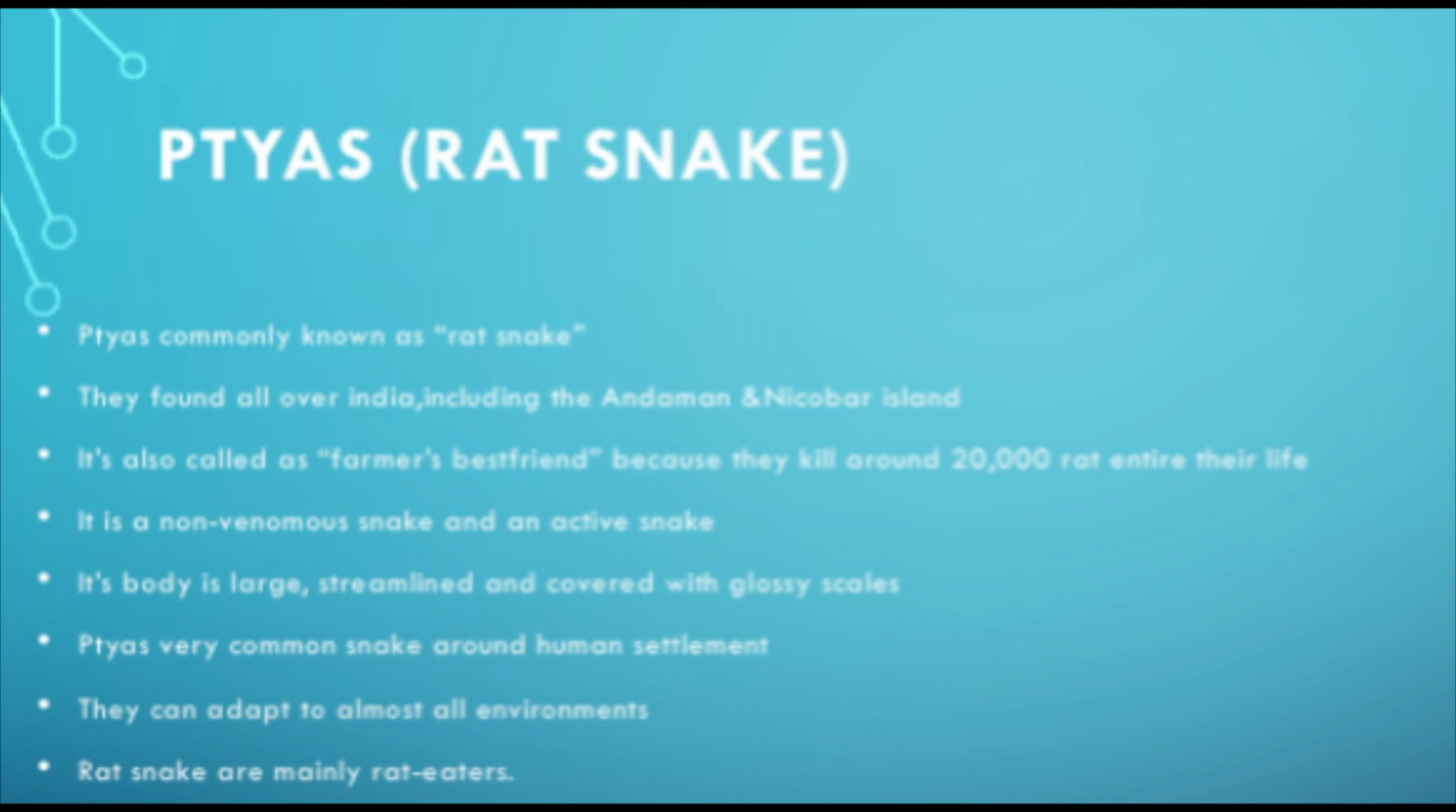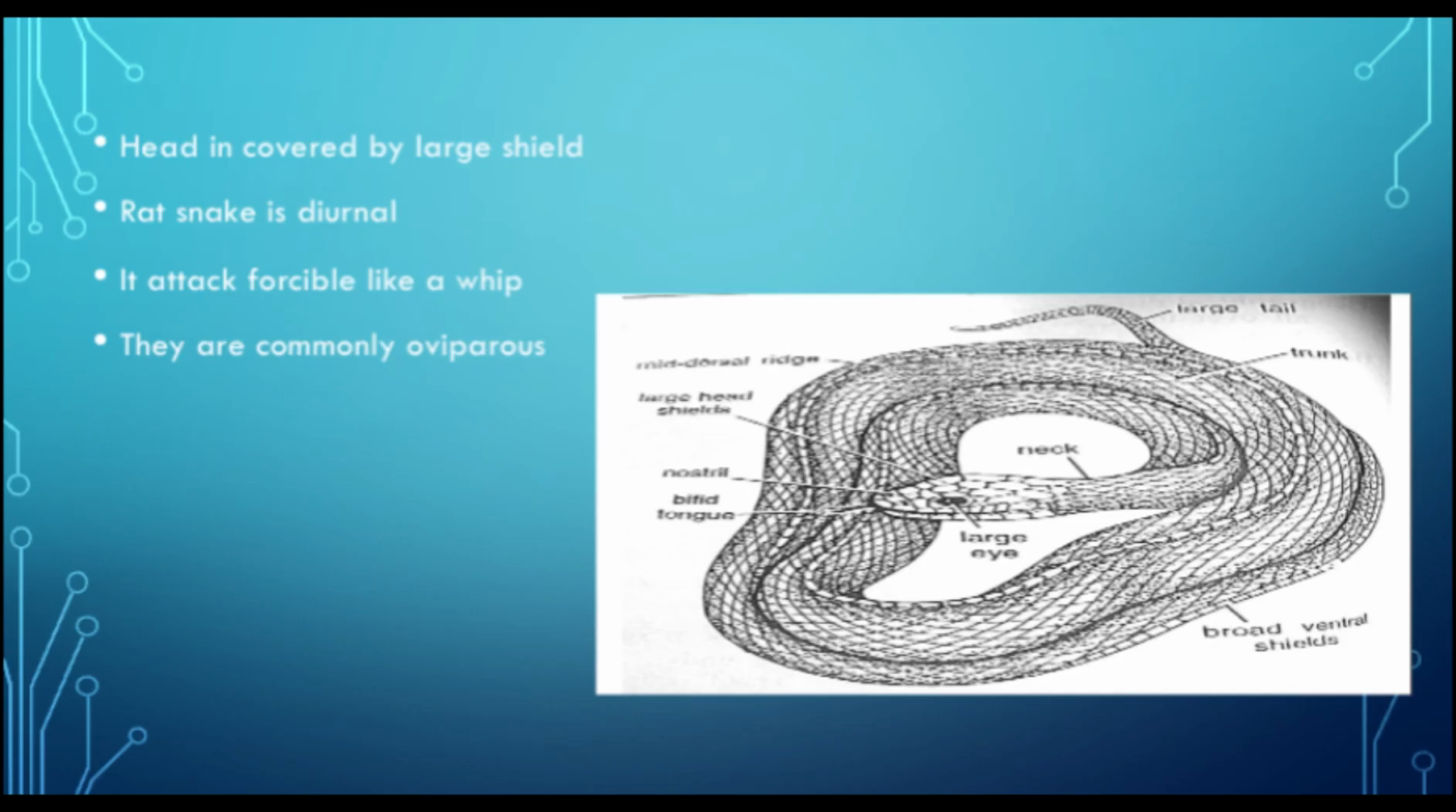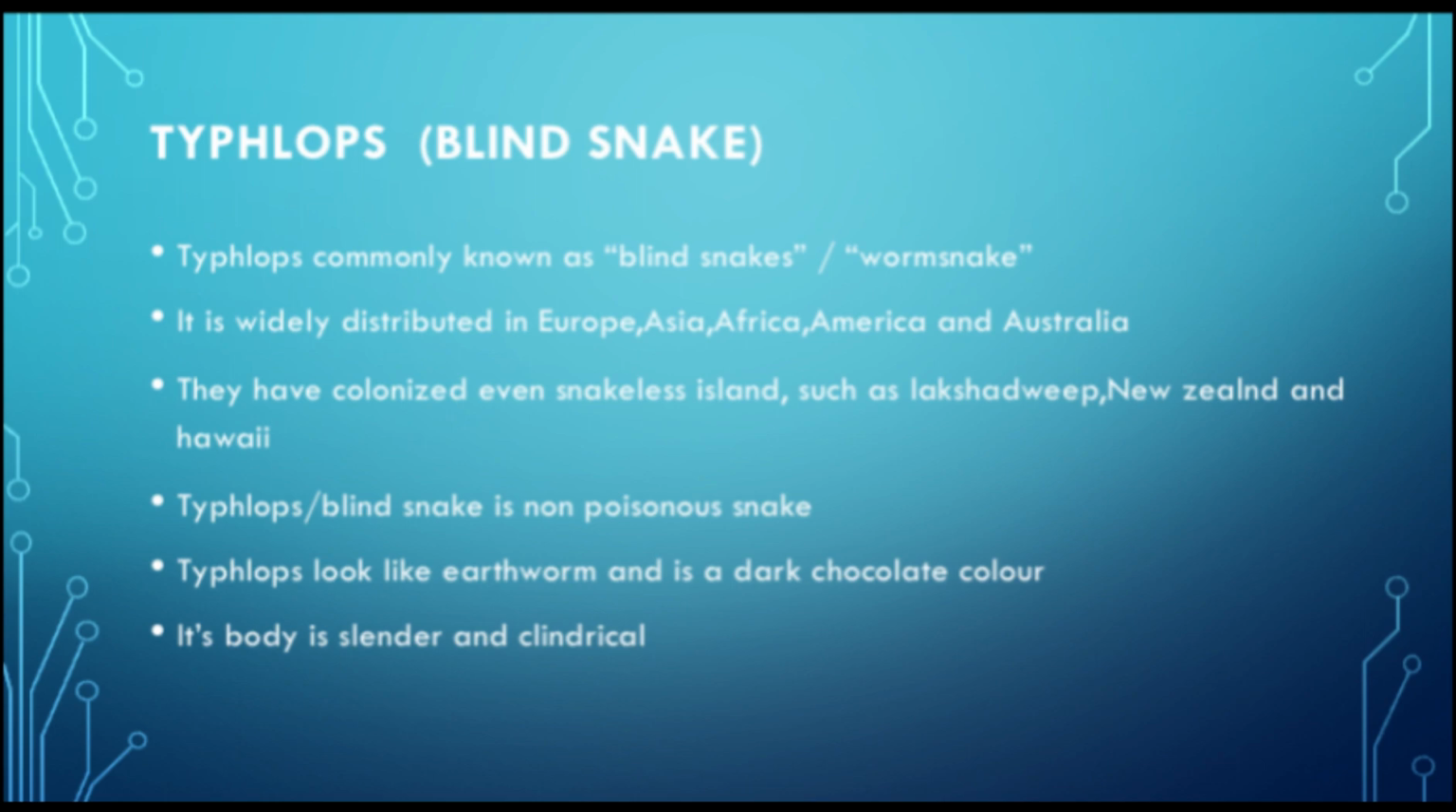Rat snakes are mainly rat eaters. Head is covered by large shields. Rat snake is diurnal. It attacks forcibly like a whip. They are commonly oviparous.